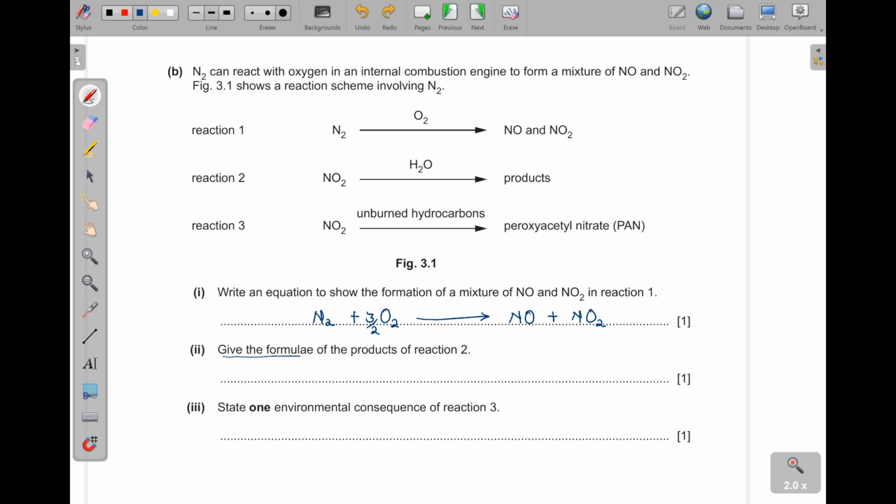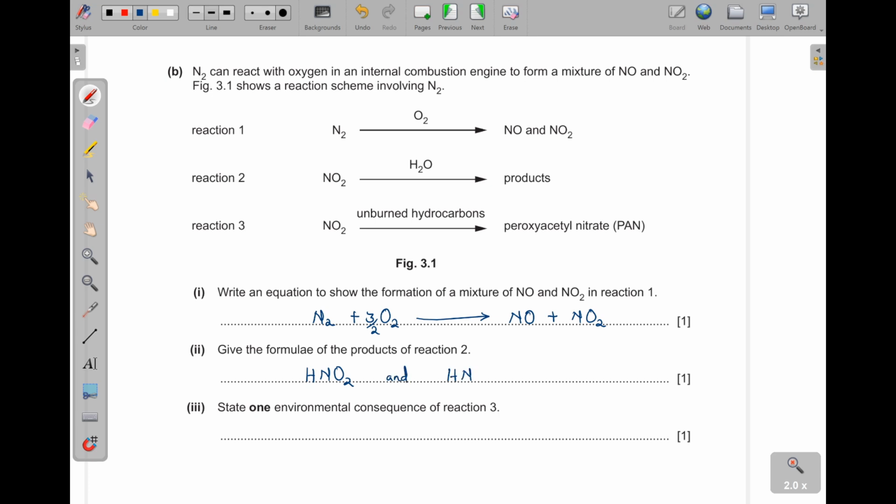Roman 2. Give the formulae of products of reaction 2. Now, nitrogen dioxide plus water, you can get nitric acid or nitrous acid. Okay? So they are saying formulae of compounds. So I can put nitrous acid, which is this one here, and then nitric acid.